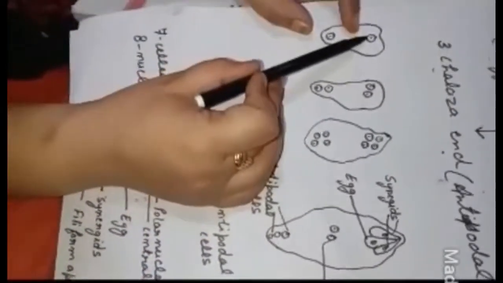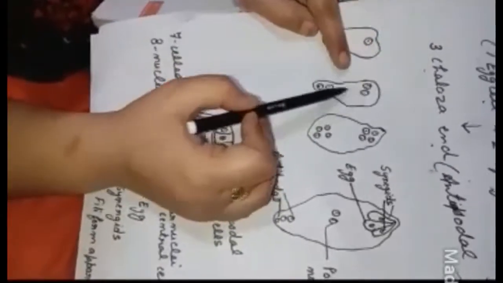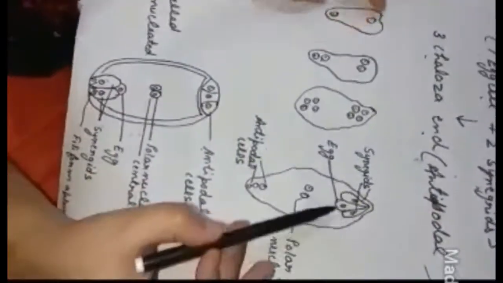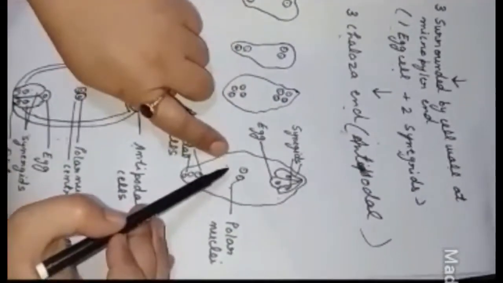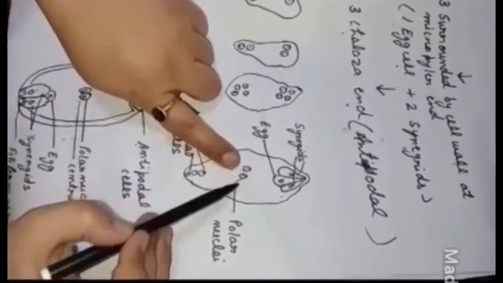Okay, now let me show you the diagram. 1 divided into 2, 2 into 4, 4 into 8. From 8, 3 on one side, 3 on the other side, 2 in the center. The center ones are called the polar nuclei, and the central cell will have the 2 nuclei.